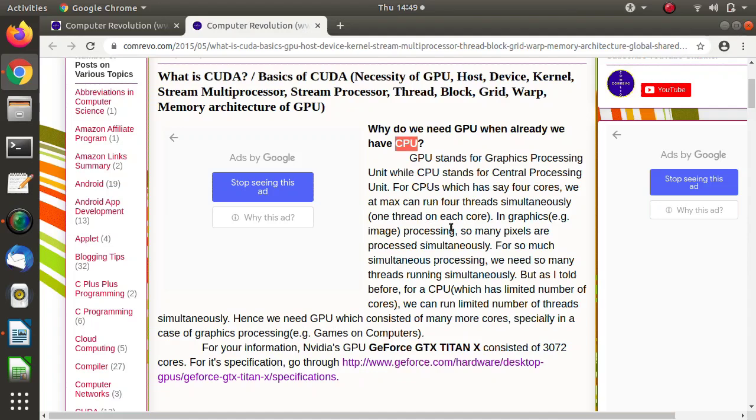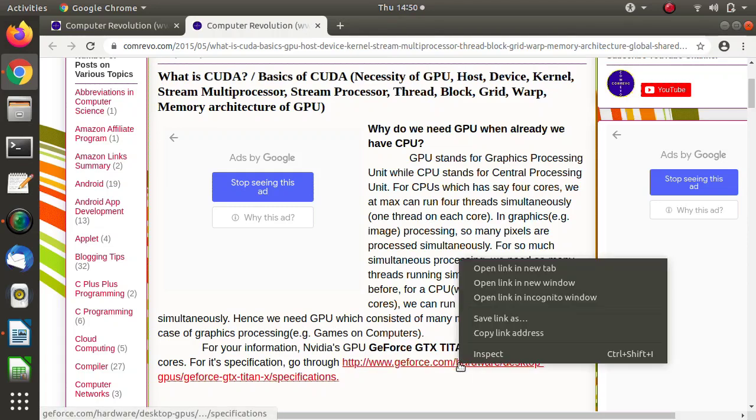That's why, whenever we have to create so many threads, for example in video games or any image processing application where we perform a lot of operations on so many pixels simultaneously, the number of cores is not sufficient. At that time we require many more cores, and GPU provides these many cores. For example, GPUs have 1000 plus cores. One example of a GPU is the NVIDIA GeForce GTX Titan X. It has around 3072 cores.